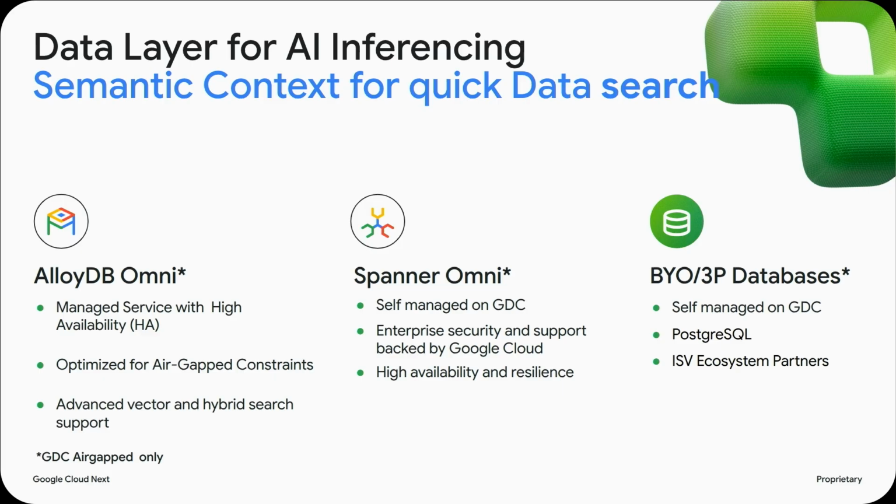We are also working with the data teams to provide Spanner Omni as a user runnable service. So this is self-managed on GDC. And you can also bring your own third-party databases because GDC is a general purpose architecture with all of the VMs that we talked about.